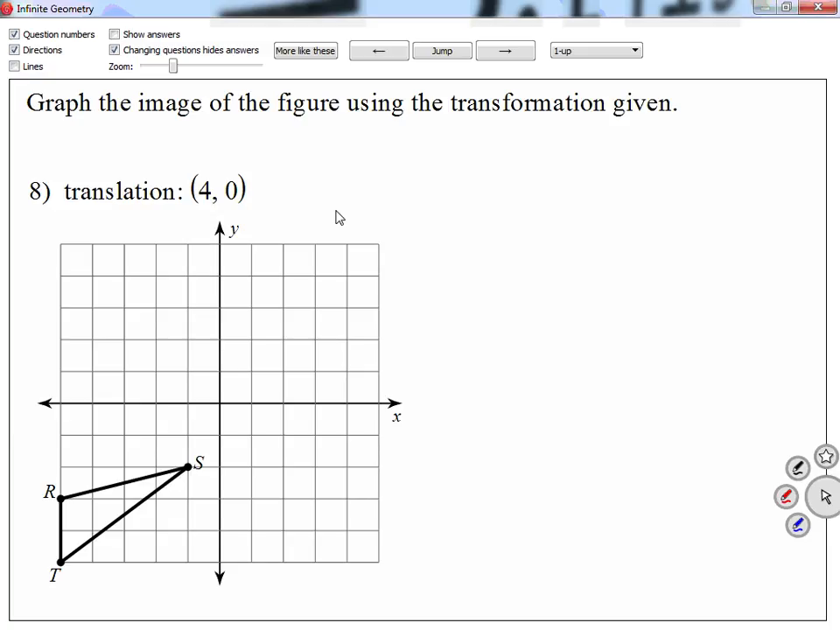Okay. We're looking at 8. It says 4 to the right, and don't move up, right? So just move everything 4 to the right. There's my S prime, there's my R prime, and then there's my T prime. Right? Just 4 to the right and 0 up. And obviously just connect the dots, and then you're done. You're good enough? Alright, now let's take a look at number 9.